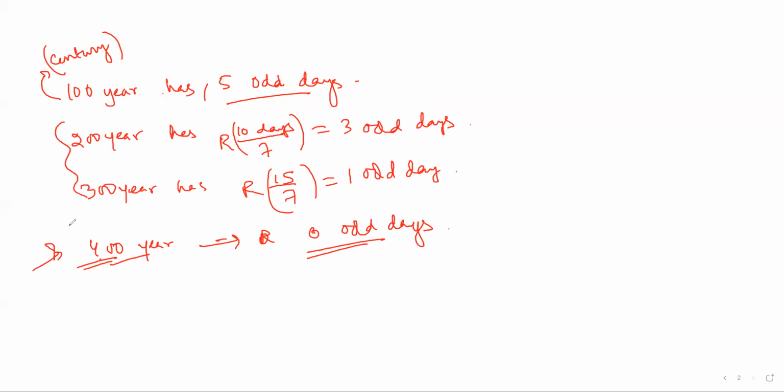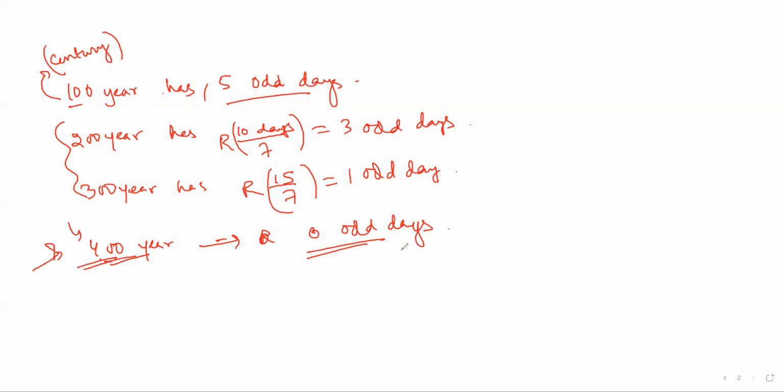So it doesn't work like this. That calculation I'm not going to show you. Just remember that 100 years has 5 odd days, while 400 years will have 0 odd days, right?